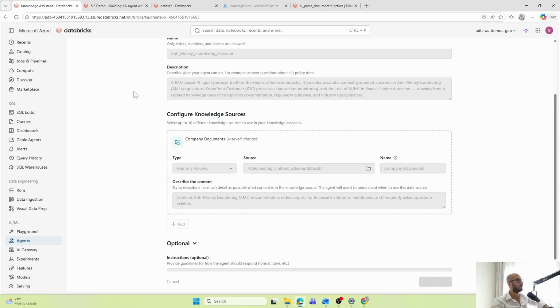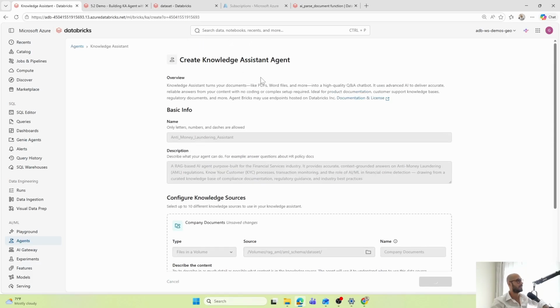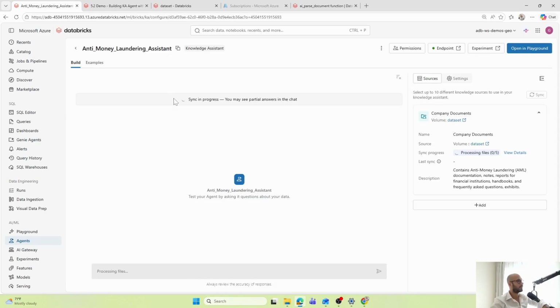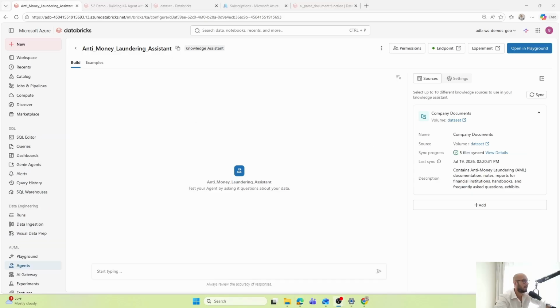And it will take a couple of minutes until our knowledge assistant is created. Meantime, it is going to synchronize the PDF files, the source data, and we can find here information about our source, about sync progress. So we have here only 5 files. It shouldn't take too long. And once ready, then we can ask it questions about that data. All right, so our anti-money laundering assistant is now created. We have synchronized here 5 files.